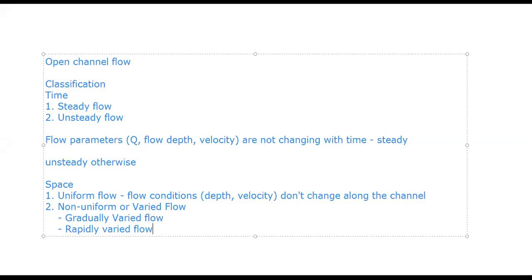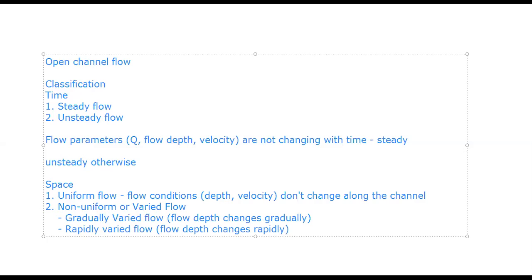Okay, so I can have the flow depth changing in space. If it is changing gradually, okay. So when I say gradually, I mean, I'll not introduce unnecessary concepts right now. We are almost at the end of the class. So the flow depth changes slowly. Not slowly is the wrong word to use. It changes gradually. That's the only way I can say it. Flow depth, sorry, flow depth changes rapidly.